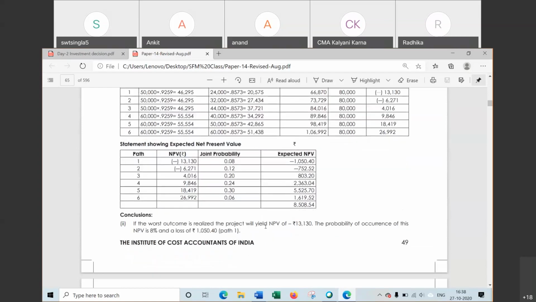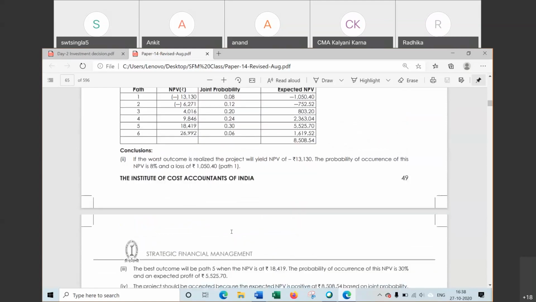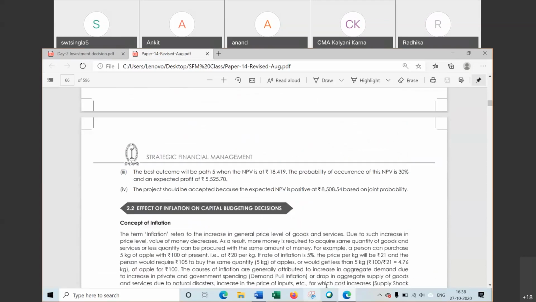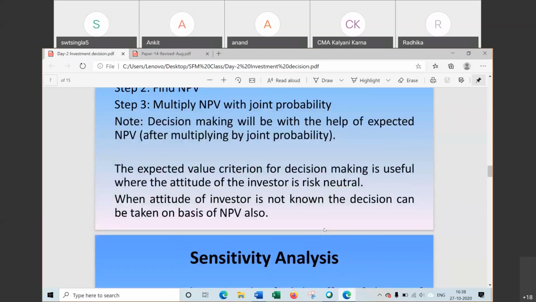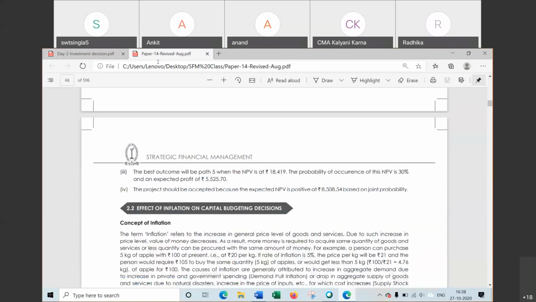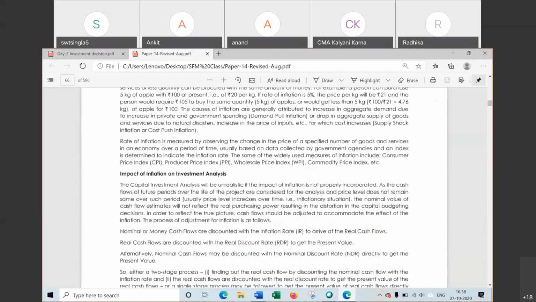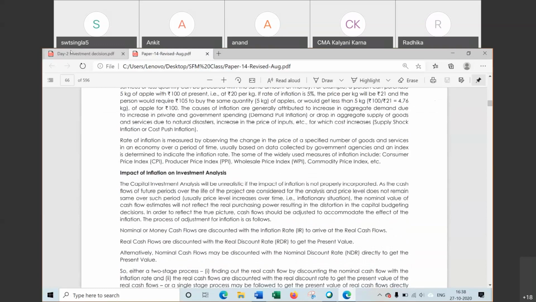Any doubt? Should I move to the next topic? Any doubt in this one? Question 1 and question 2. Once again, the explanation of why we took this one for NPV and this one for expected NPV. Sorry, now speak please. The volume was lower.